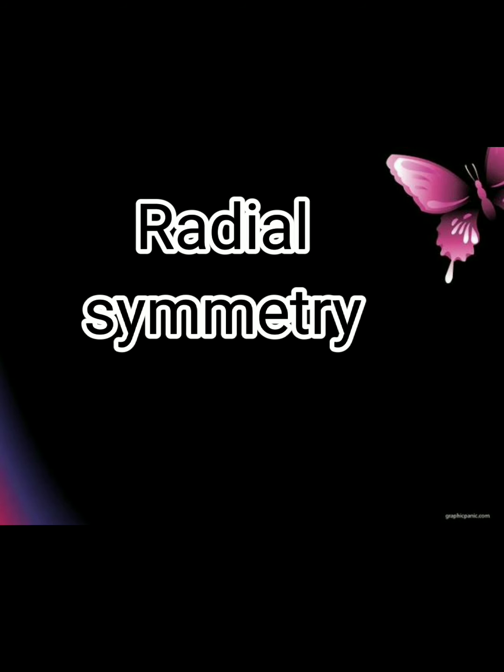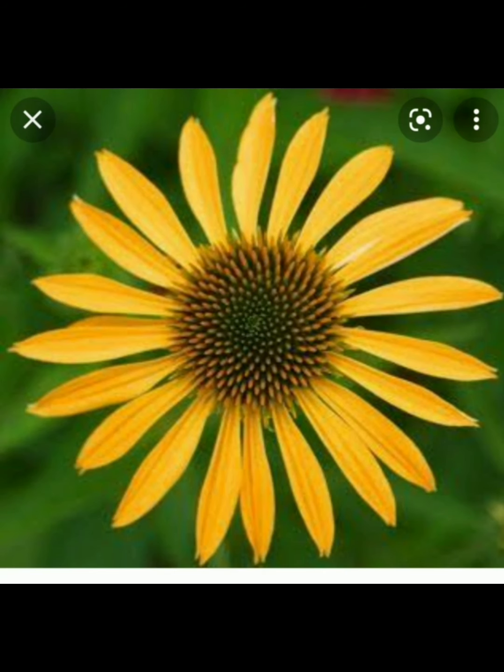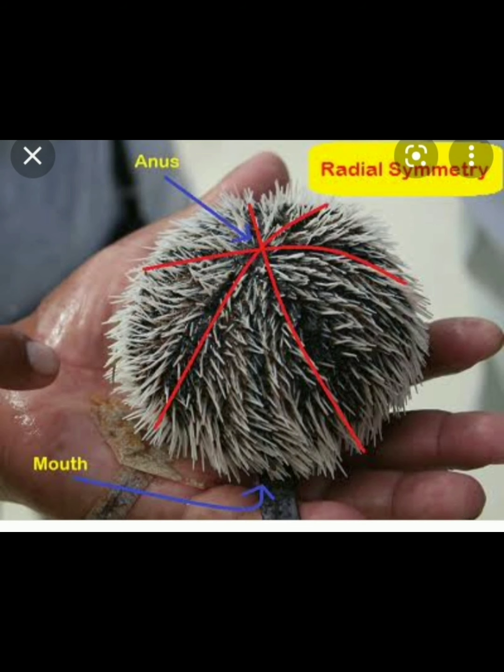Example of radial symmetry in nature: it means that the parts of an organism are all arranged around one main axis, in which the sides exhibit correspondence or regularity of parts around a central axis.